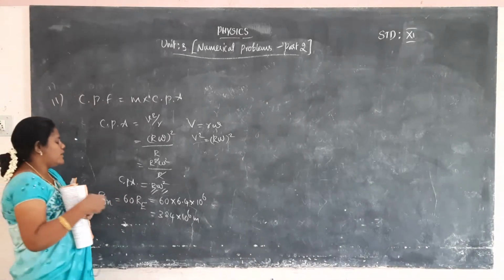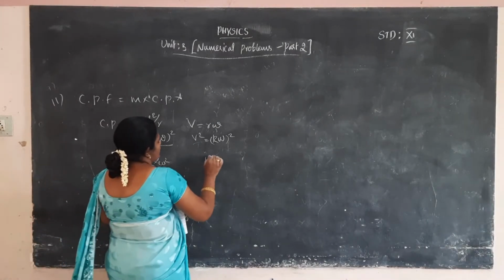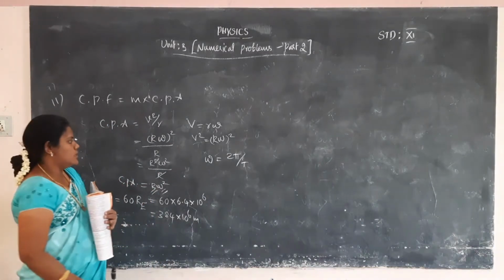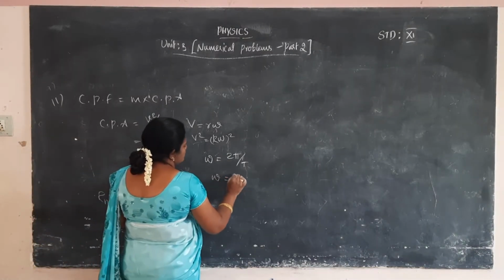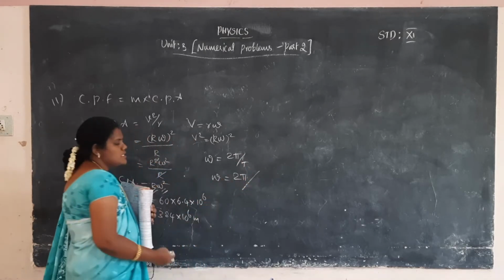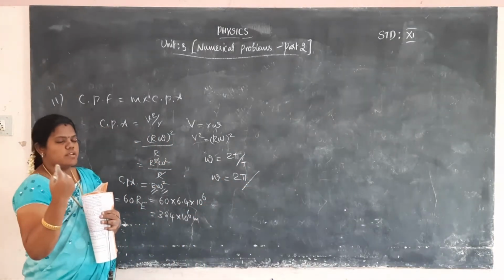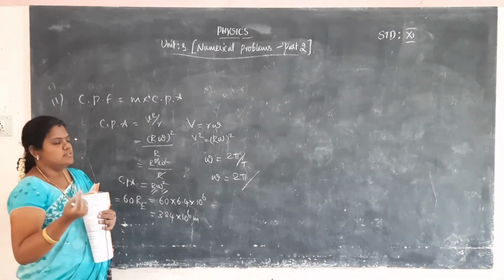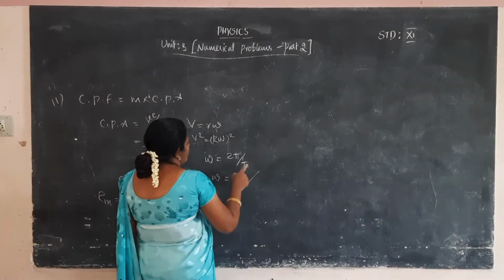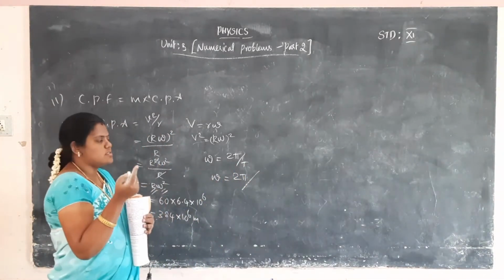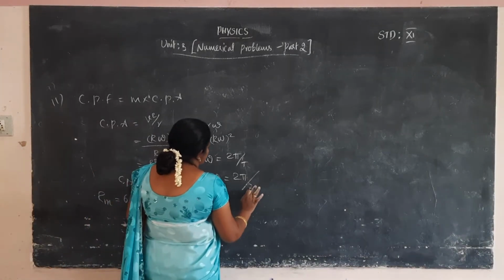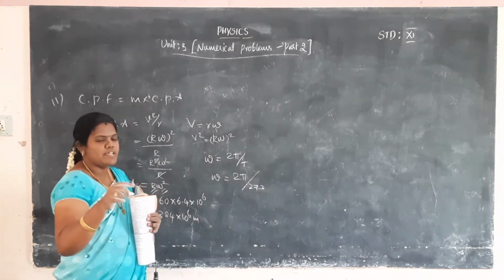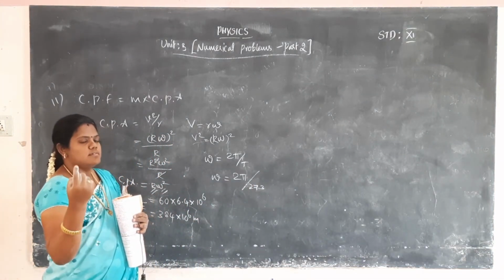Now we want to calculate the omega value. What is omega? Omega is equal to 2 pi by T. The formula is 2 pi by T, where T is the time taken by the moon to revolve around the earth. One revolution takes 27.3 days. So the moon takes 27.3 days to revolve around the earth.